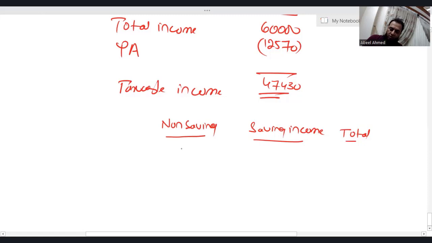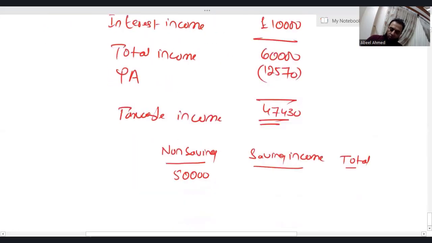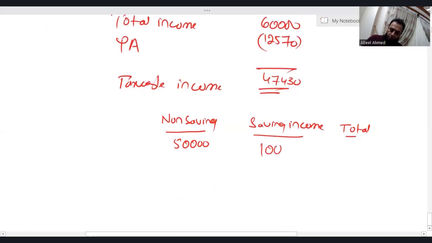We have non-saving income, which is 50,000, saving income, which is 10,000. Total is 60,000. Personal allowance is deducted from the non-saving income, which is 12,570.